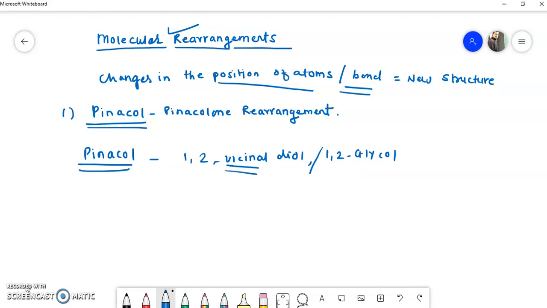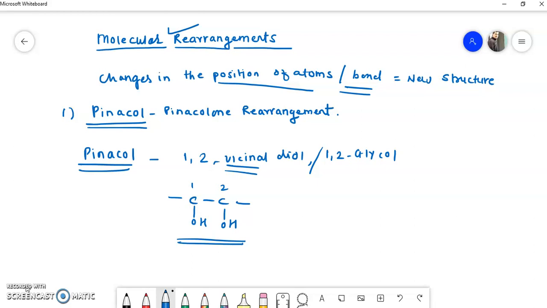Vicinal means the groups are present on adjacent carbon atoms. For example, if these two carbons are vicinal, and here is an OH group and here is an OH group, then it is called a 1,2 vicinal diol, and such a structure is called pinacol. So you remember this: pinacol is a 1,2 vicinal diol or 1,2 glycol.